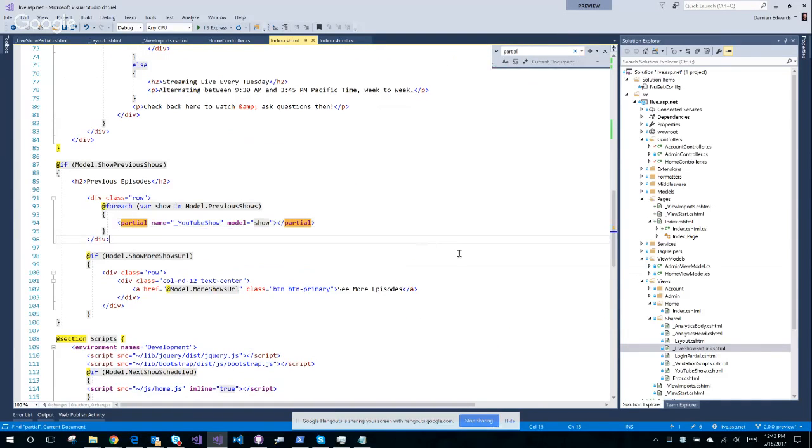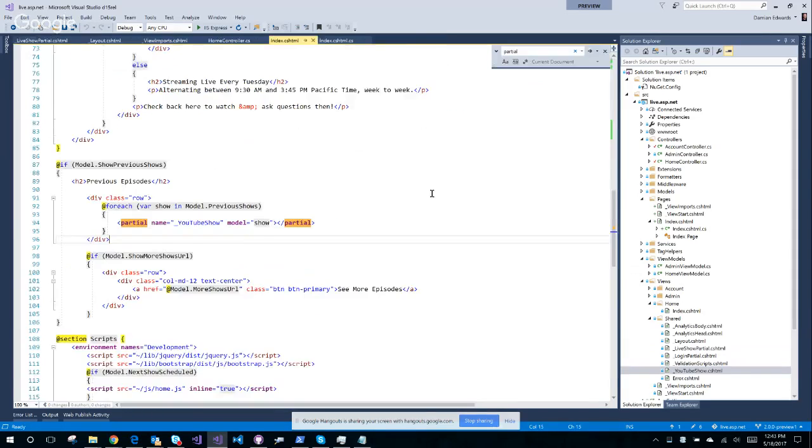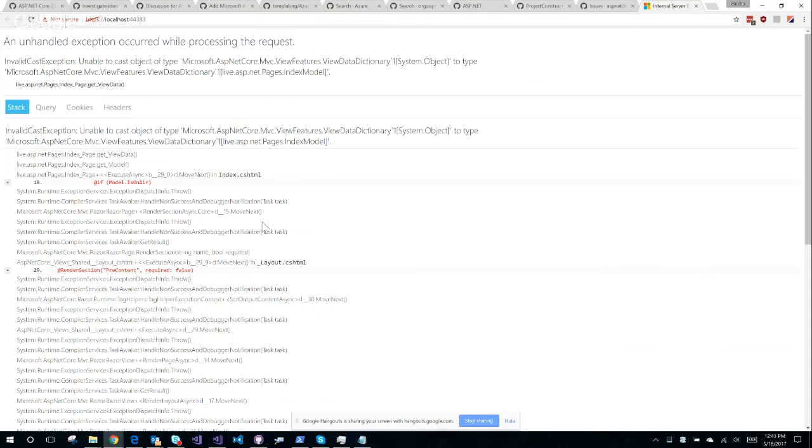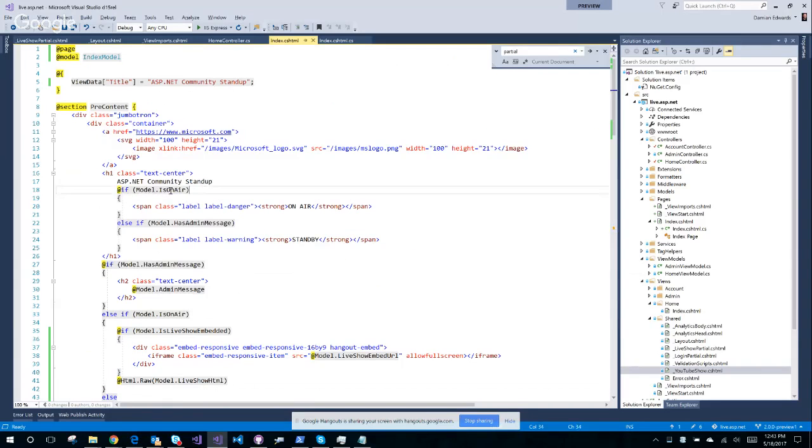Okay. So for each show, I'm passing the show. So that one should be all right. It's a different model. I have a show as the model there, no view data. Yeah, this looks like it's a more fundamental issue. Shared. So when it renders section, then it gets into the page, it says if model is on air and it explodes. Assume that is actually the right line. As soon as I try and access the model, basically.